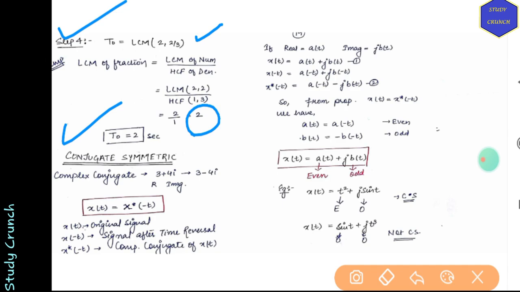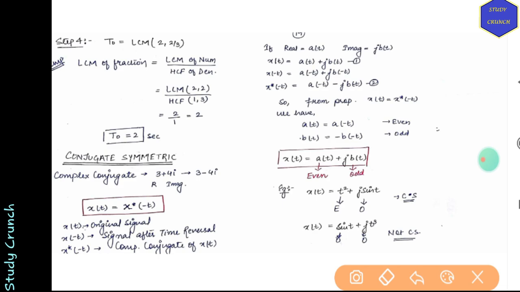So this was how to find out the fundamental time period of any given signal. Now moving on to conjugate symmetric and conjugate antisymmetric. For a complex number, we have 3 plus 4i, so 3 is the real part and 4i will be the imaginary part. If we have x(t) equal to x conjugate of minus t, then we say it is a conjugate symmetric signal.